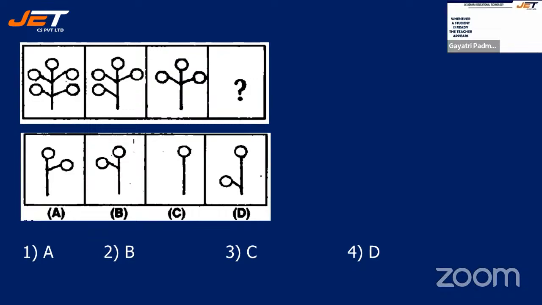Right. It looks like a plant, right? And whereby the first one you have 1, 2, 3, 4, 5. This is also simple only.